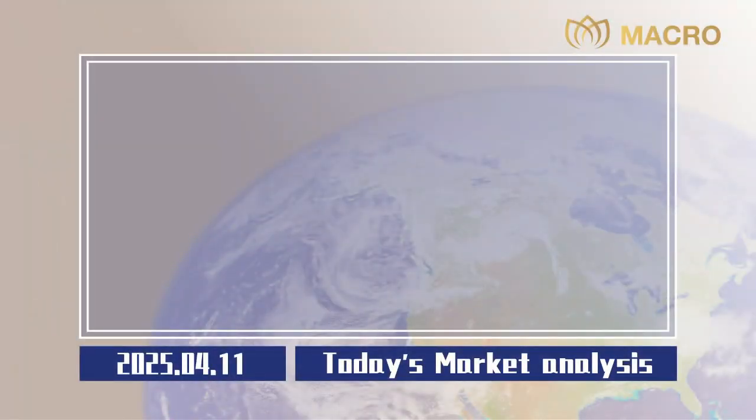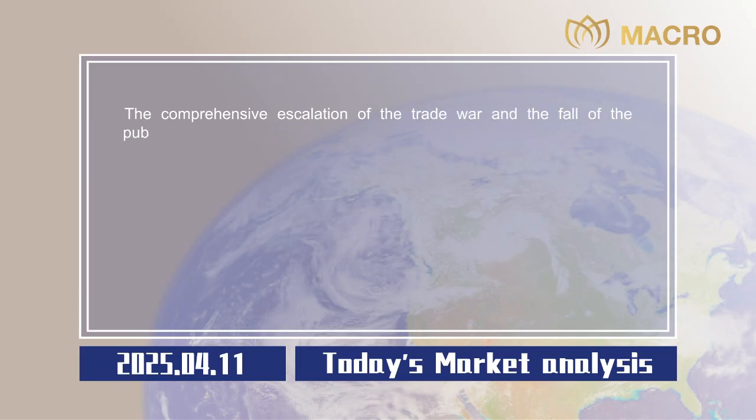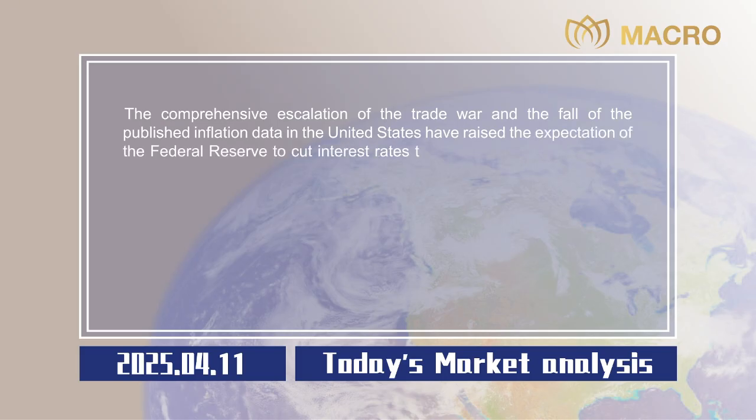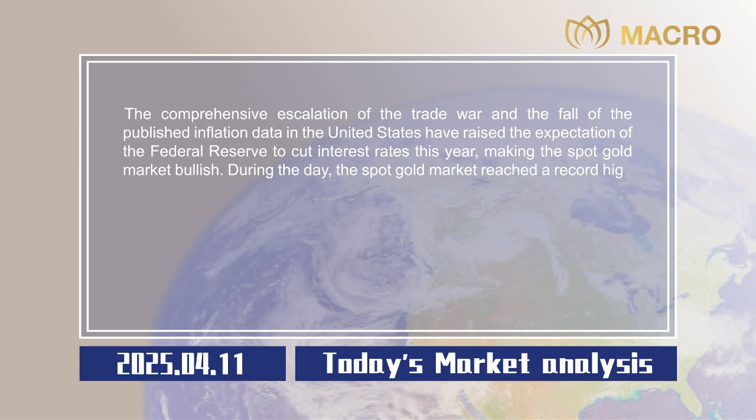Market analysis. The comprehensive escalation of the trade war and the fall of the published inflation data in the United States have raised the expectation of the Federal Reserve to cut interest rates this year, making the spot gold market bullish. During the day, the spot gold market reached a record high of $3,220.14 per ounce, and the current market trading is around $3,193 per ounce.